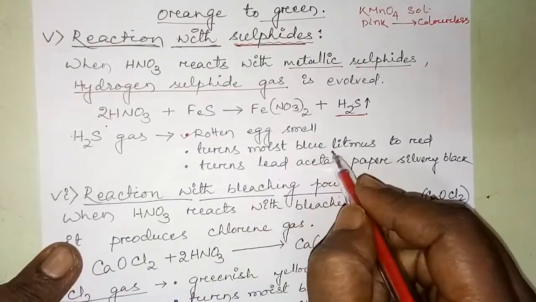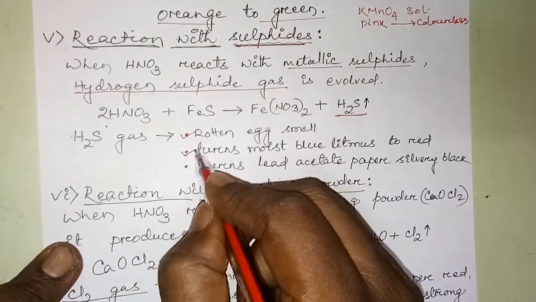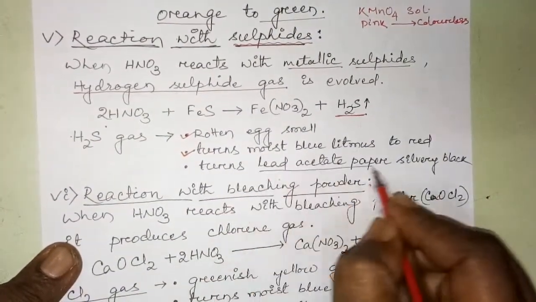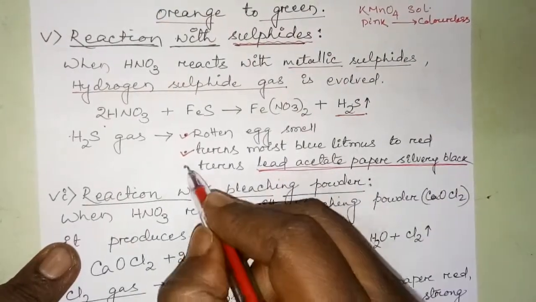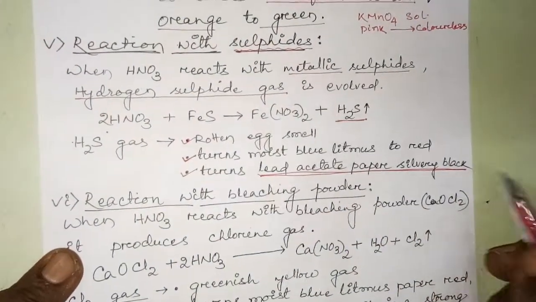Then it turns moist blue litmus to red. Why? Because of the acidic nature of H2S. Then it turns lead acetate paper silvery black. It is most important to remember, H2S gas turns lead acetate paper silvery black. Okay.